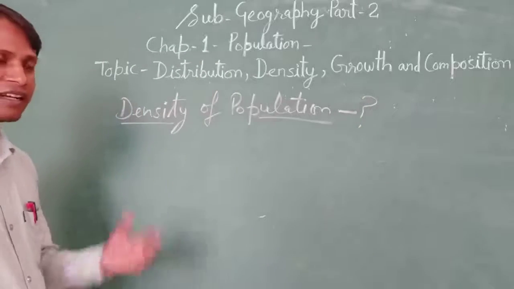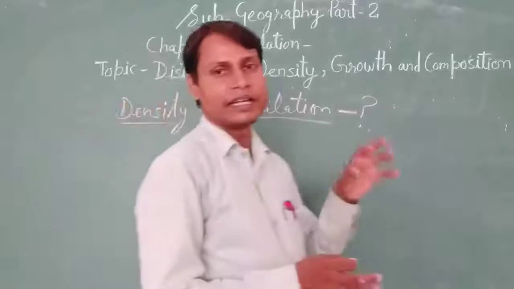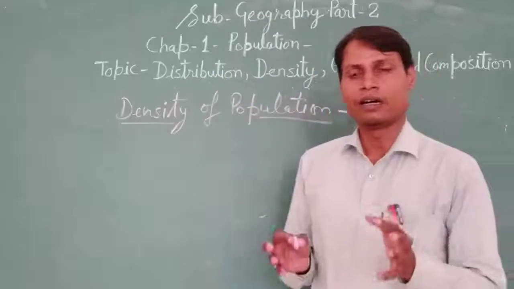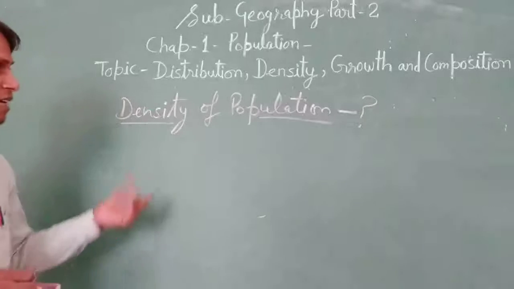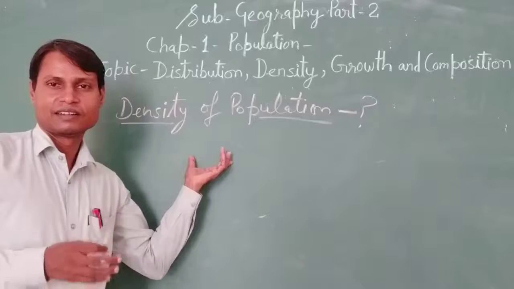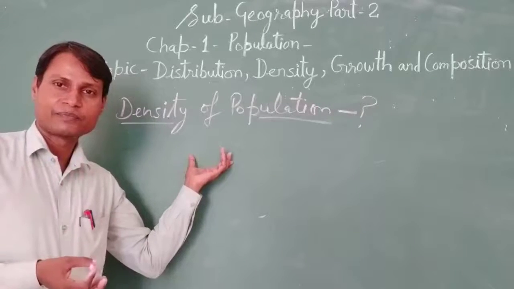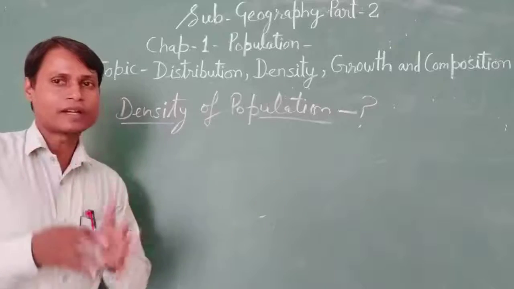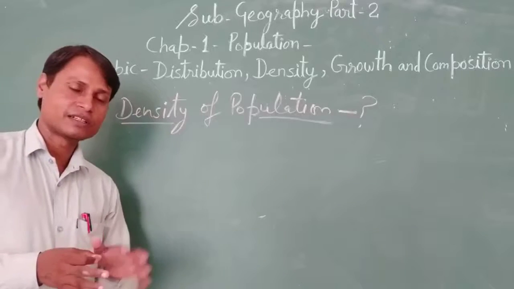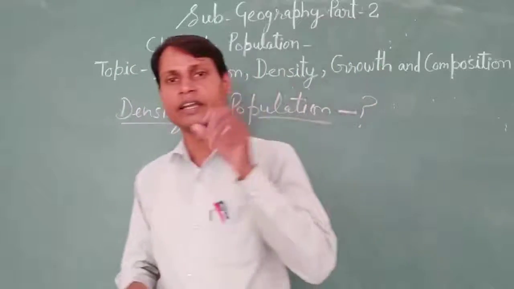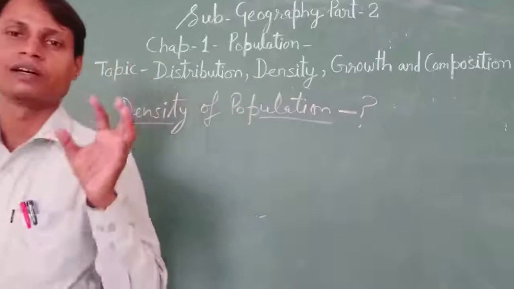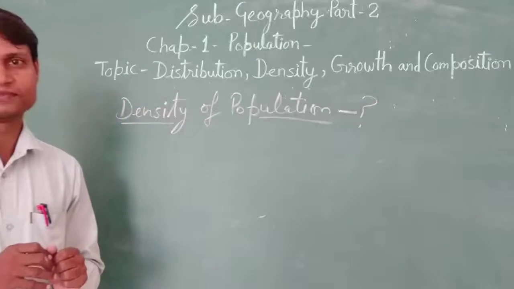Density of population means the number of persons living in a certain area between 2 points of time. It means a gap of 1 year, a gap of 10 years, which is 1 decade. Also a gap of 100 years, that is the century.